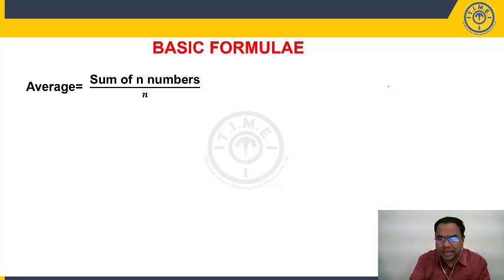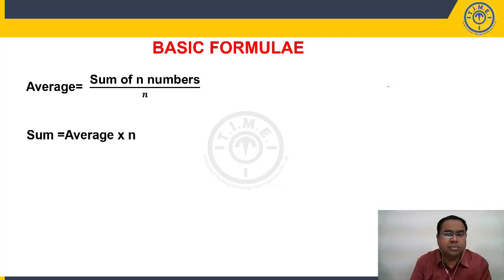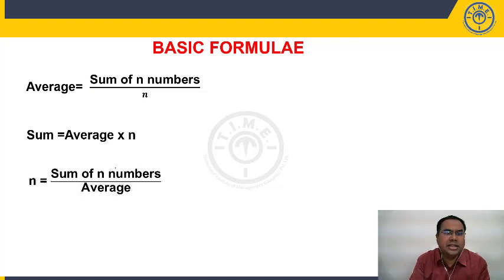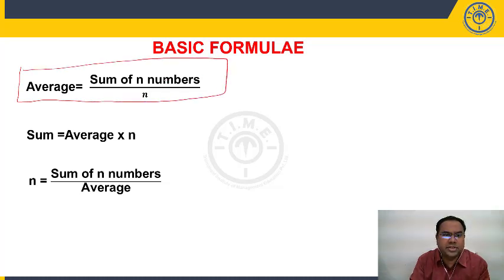Now, from this, students, can we say this? Sum of n numbers is average into n. Here, if I want the sum of n numbers, it is nothing but send this n this side, average into n. Now, look at this. n is nothing but the number of numbers, number of items. So, if you remember this formula, average is sum of n numbers by n. From this, we can find out the sum of n numbers. That is nothing but average into n.